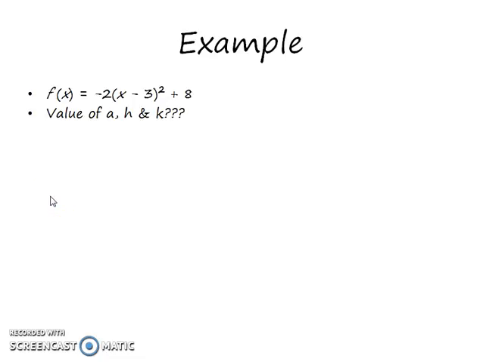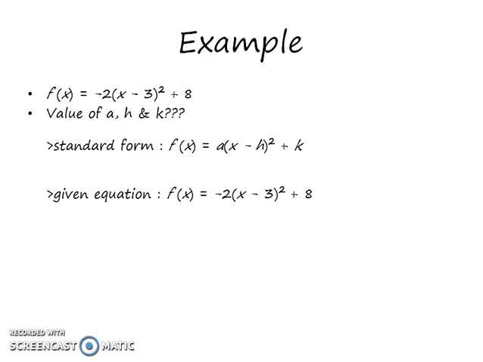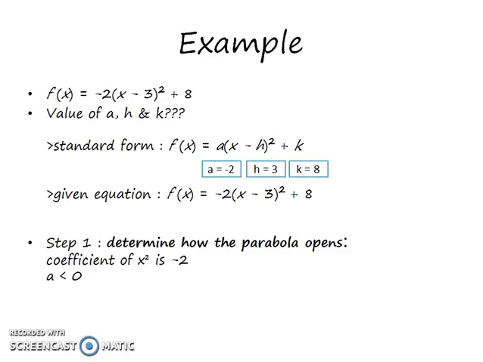Negative 2 (x minus 3) squared plus 8. From the above equation, you have to find what is a, h, and k. As I told you before, if you compare both equations, you can find that a is equal to negative 2, h is equal to 3, and k is equal to 8.